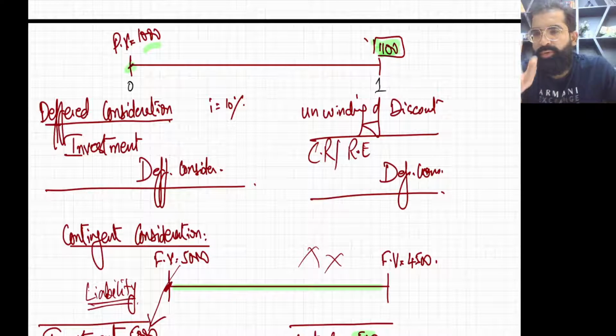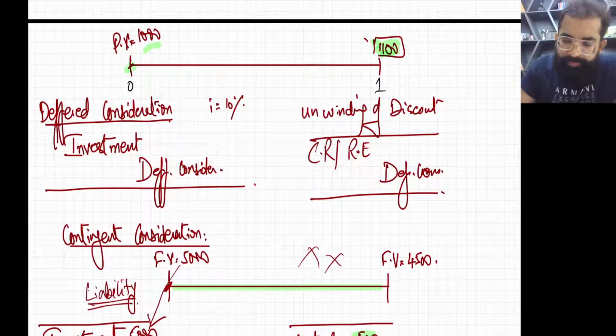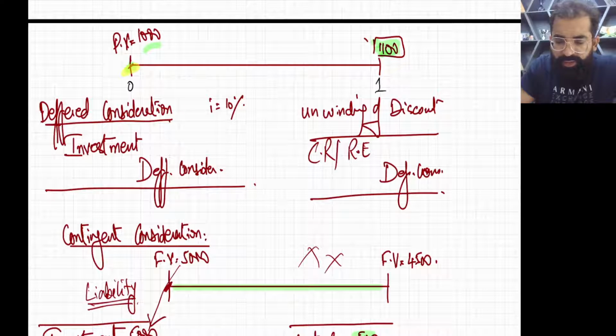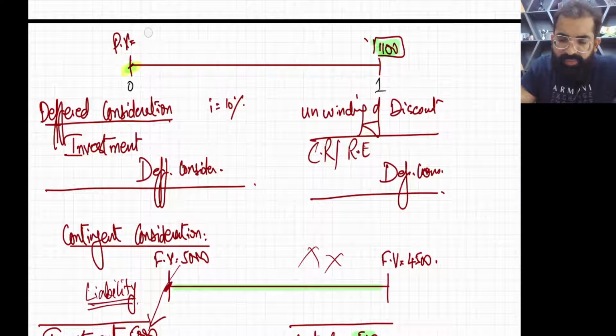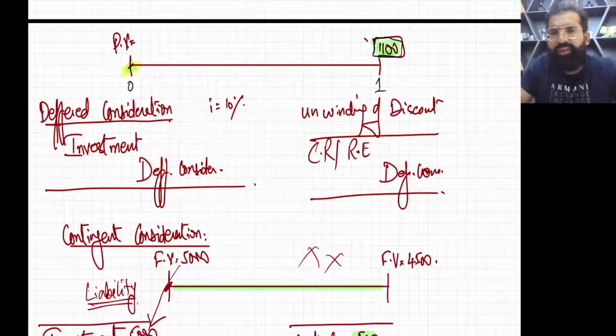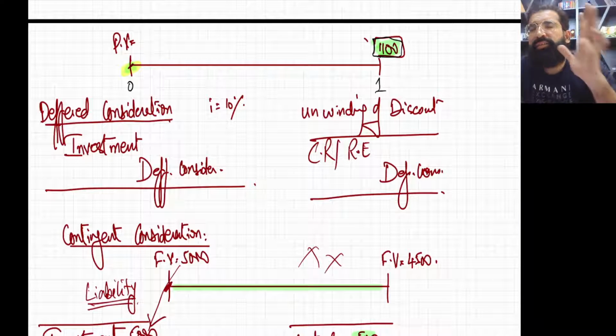Let's see: the parent company bought shares of S company today, and they promise that we'll give you $1,100 after 1 year.